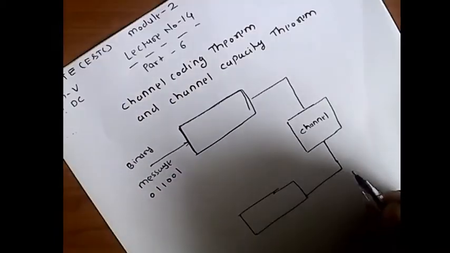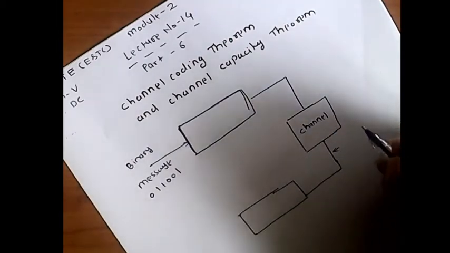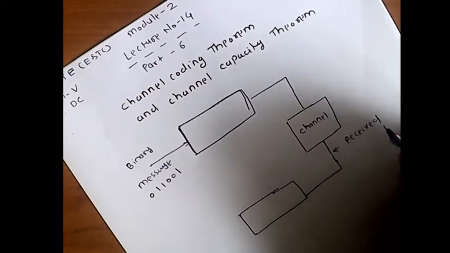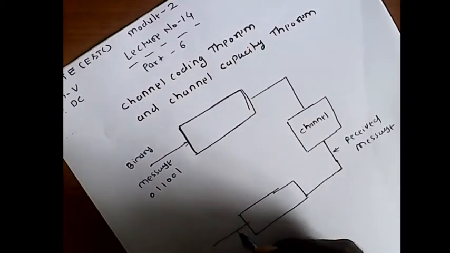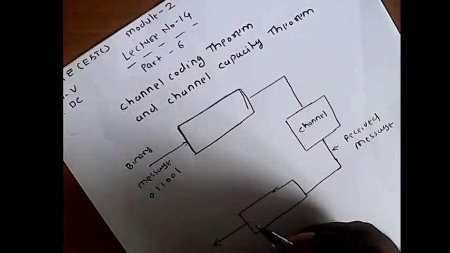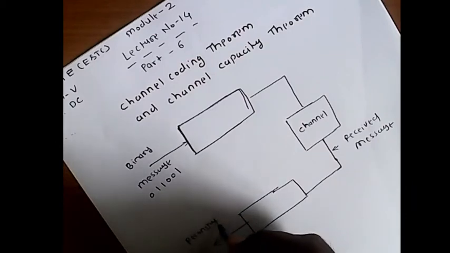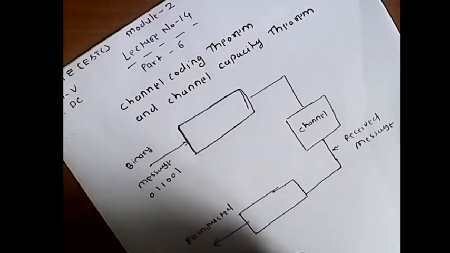At this position we have the received message, and at the output of the receiver we get a reconstructed message.